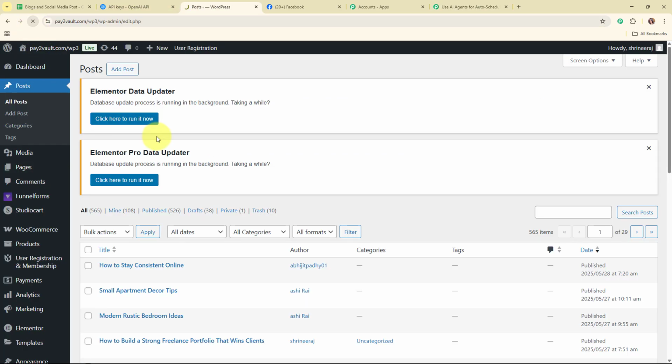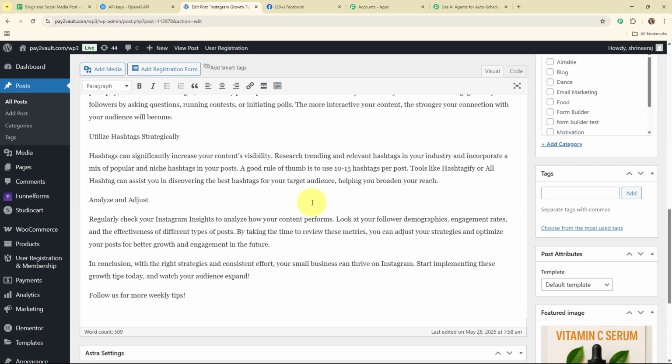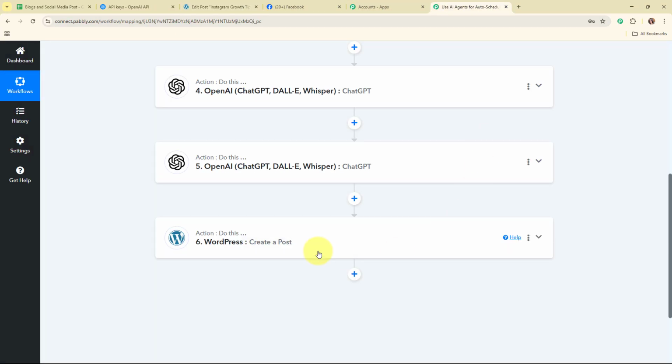Here I'm going to refresh it. And here you can see we have successfully created a new post over here with the name Instagram Growth Tips. So let me open it for you. And now here you can see the entire post posted over here. Alright, so with this we have successfully set up this action step as well.